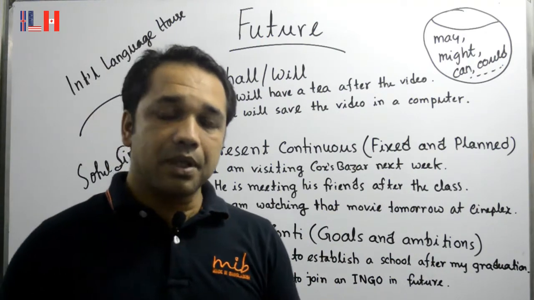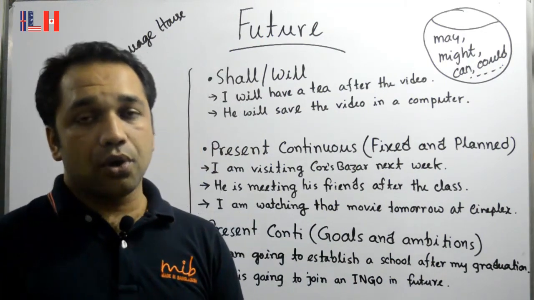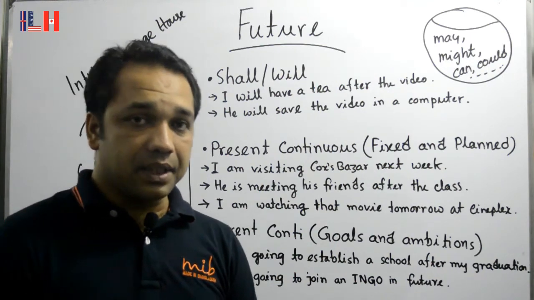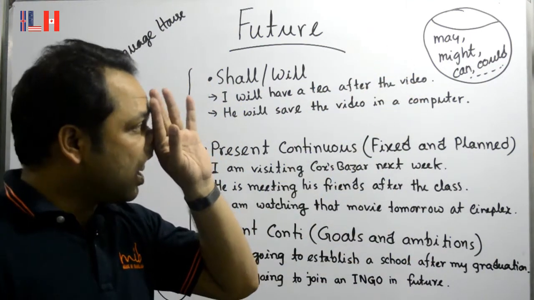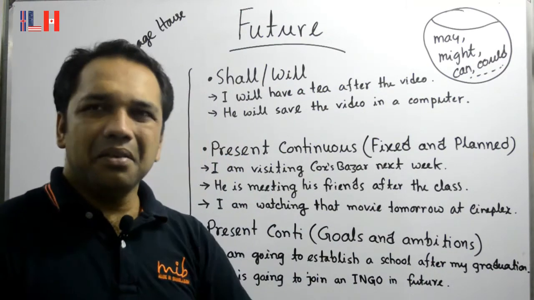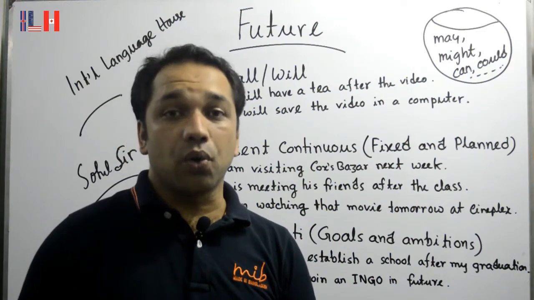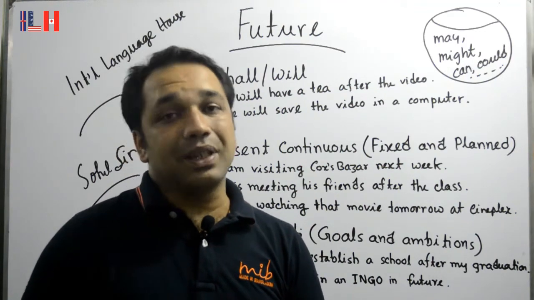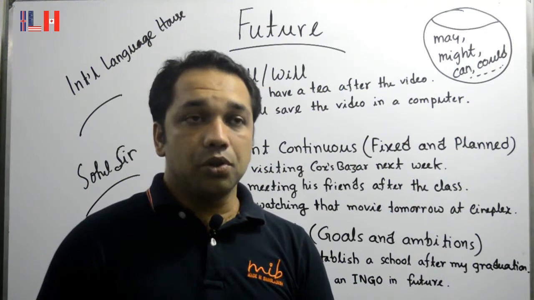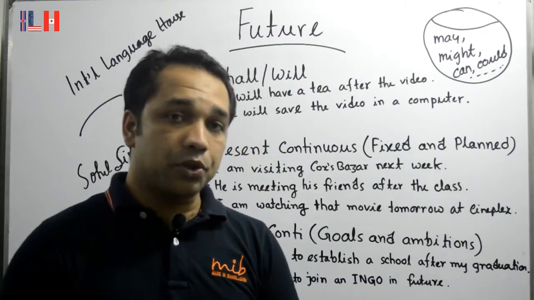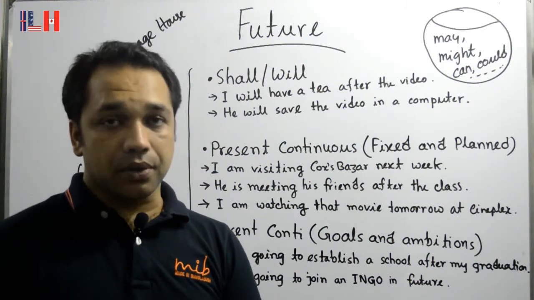And not only that, sometimes we also use some modals to talk about future. I did not write that in greater detail, but if you just look at the corner, there are may, might, can, could. You may say that he might or he may come tomorrow. So tomorrow is also future, and you express it with may. You may also say that he might come here tomorrow. It is less possible, but still it is future.